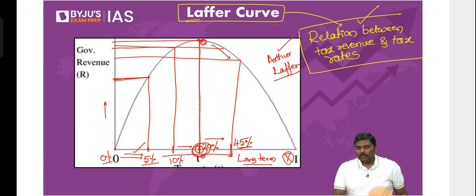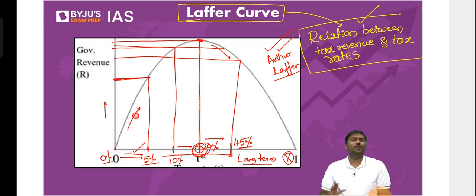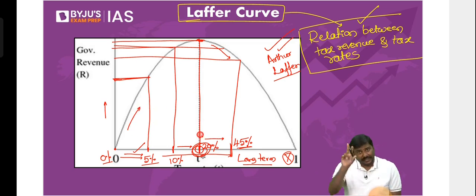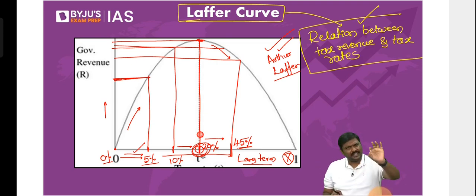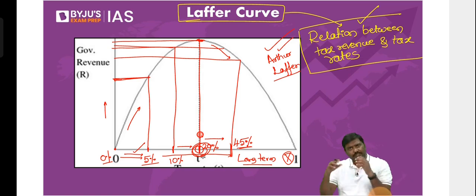Second very important point. Why does it happen? The reason is simple. As the rates increase, it is very natural for the government to collect more revenues. But when you cross the optimal point, it falls. There is no fixed number. Is it 20%? You never know. I'll tell you why. Is it 30%? You will never know. Is it 45%? You will never know.